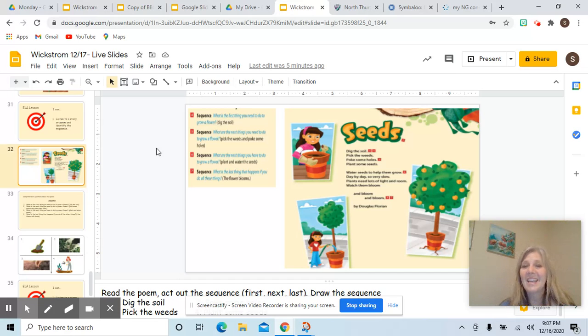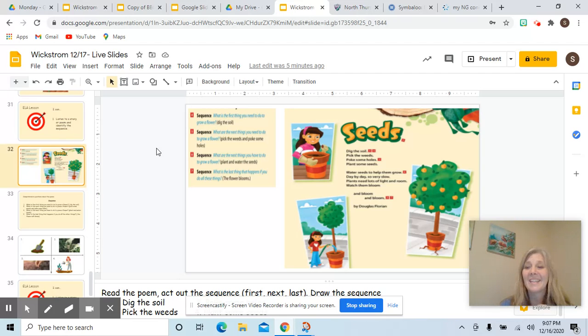Are you ready? Dig the soil, pick the weeds, poke the holes, and plant some seeds. Water seeds to help them grow day by day. So very slow. Plants need lots of light and room. Watch them bloom and bloom and bloom.